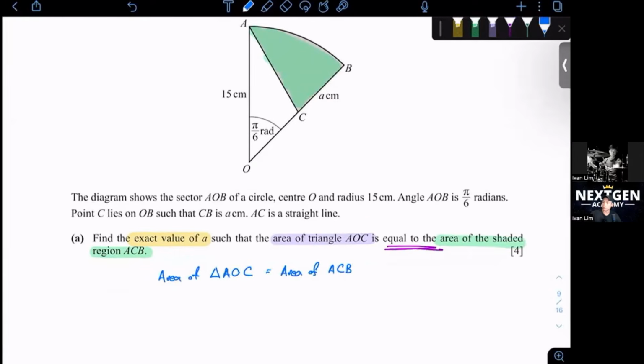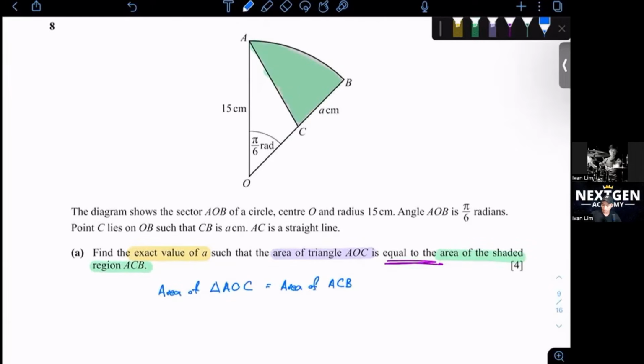For me to find AOC, OB is also your radius, so this entire thing is 15, and here will be 15 minus a.